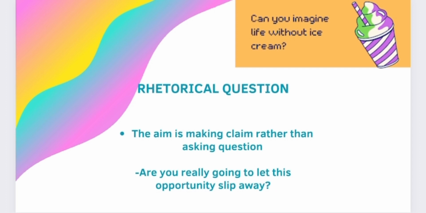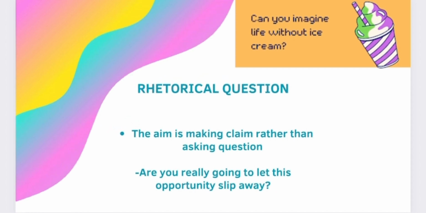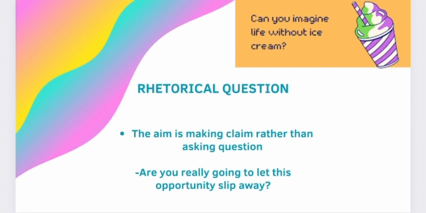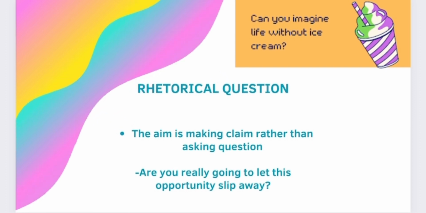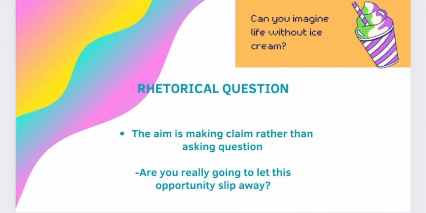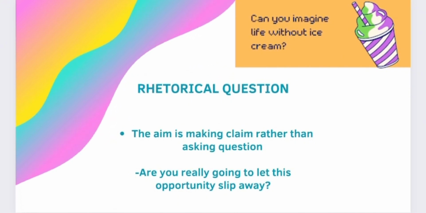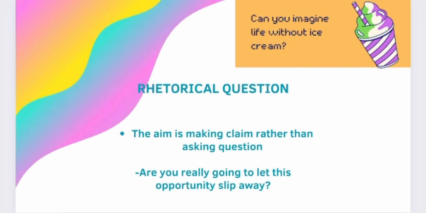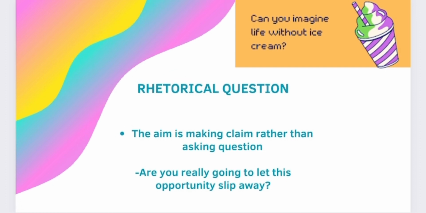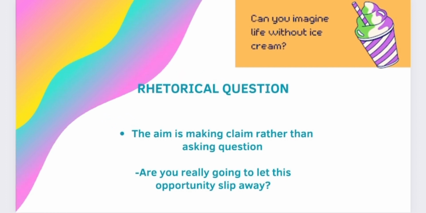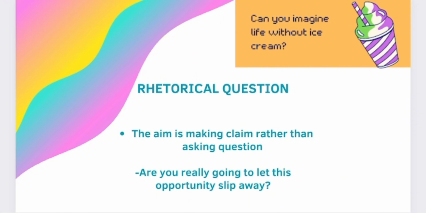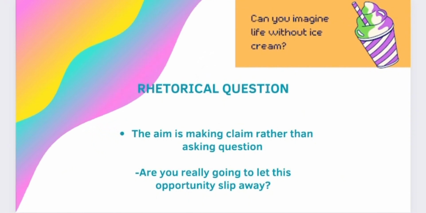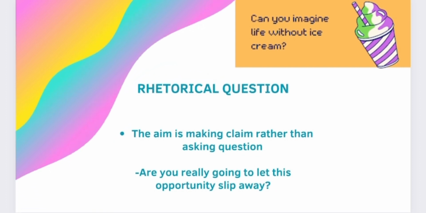Some sentences look like they are not statements, but they are actually statements. A rhetorical question. The purpose of such statements is not to ask questions, but to make claims. Its purpose may be to emphasize a point or prompt the audience to consider a topic. For example, are you really going to let this opportunity slip away? The purpose of this sentence is to emphasize the importance of this opportunity rather than to receive an answer.